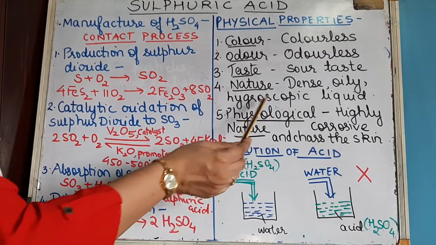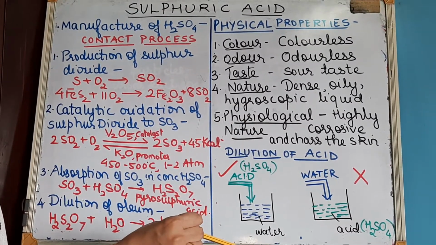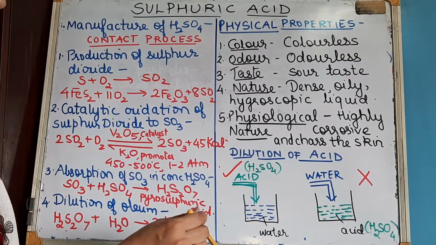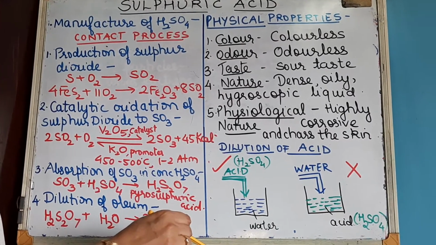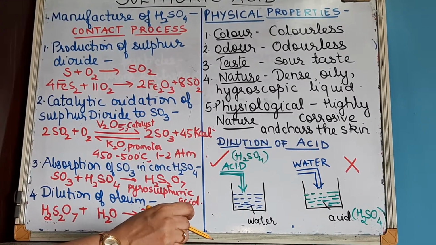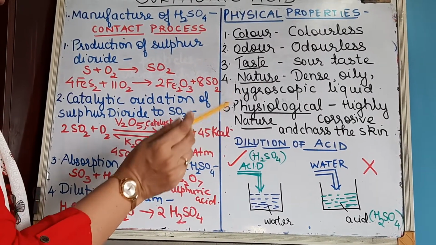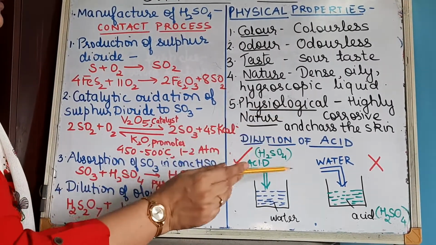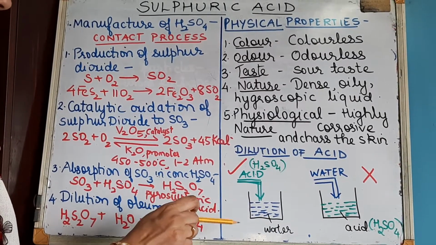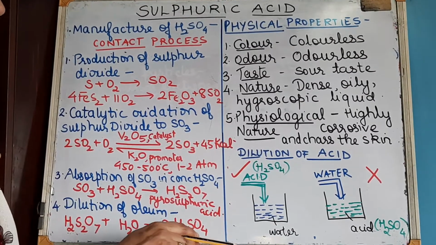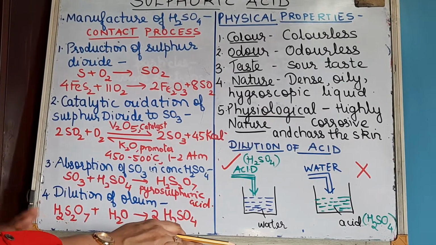Okay. So because of this property of sulfuric acid, you have to store sulfuric acid in stoppered containers or stoppered bottles. So that can be asked as a give reason, that is, explain why concentrated sulfuric acid is stored in stoppered bottles. Because if it is left open, it will absorb moisture from the atmosphere and will get diluted, right? So this is important. Then physiological nature, it is highly corrosive and chars the skin. Chars the skin means the skin will become black. So you have to be very careful when you are handling all these corrosive acids, sulfuric acid, nitric acid, hydrochloric acid.